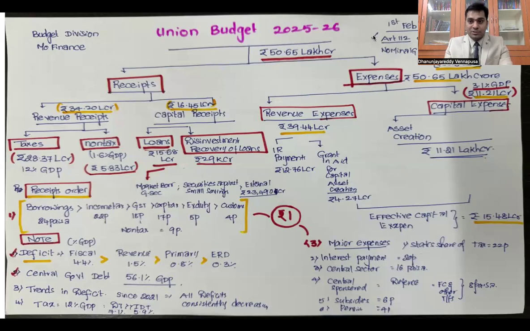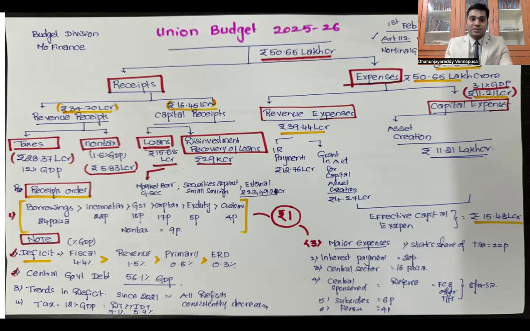According to this year's budget, Nirmala Sitharamanji is expecting a nominal GDP rise of 10.1% in financial year 26. So the nominal GDP of this country is going to rise by 10.1% for the upcoming financial year, which translates into an absolute number of around 356.9 lakh crores. The total nominal GDP of the country for the upcoming year is 356 lakh crores.